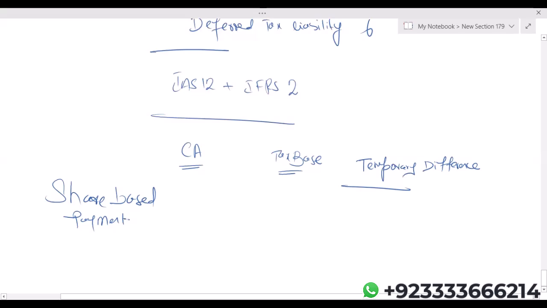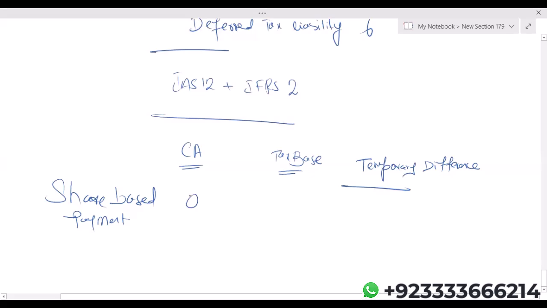The services of our own employees are a valuable asset for us. But the problem is that for the services which companies take from their employees, we cannot assign any value. Actually, we cannot recognize the services as an asset. Simply, you can say the services of our employees are an asset for the company, but having a carrying amount of zero.